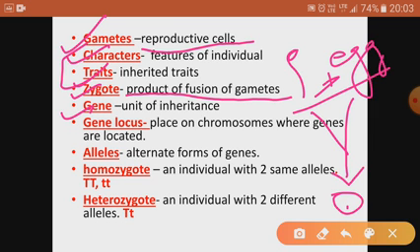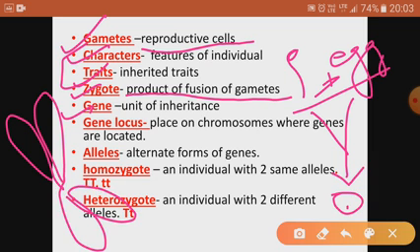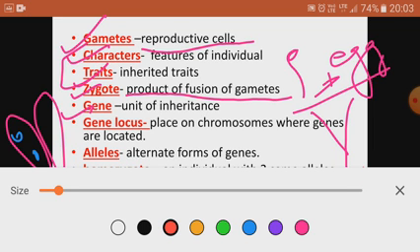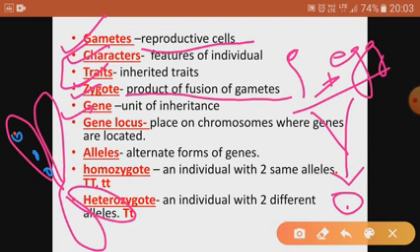Chromosomes have got the gene locus. For example, this is the chromosome, so there are some gene locus. Gene locus are present, and in the gene locus we have got the genes. So gene locus are the places on the chromosomes where the genes are located.